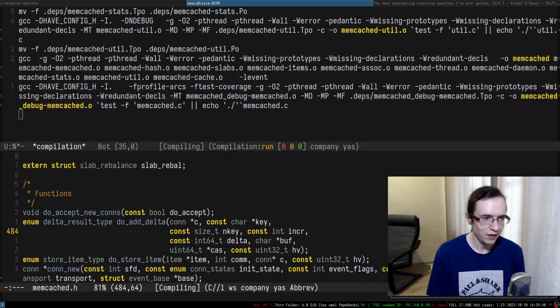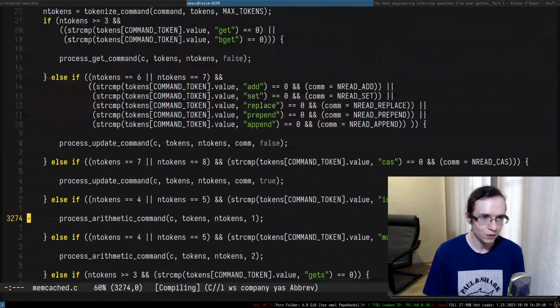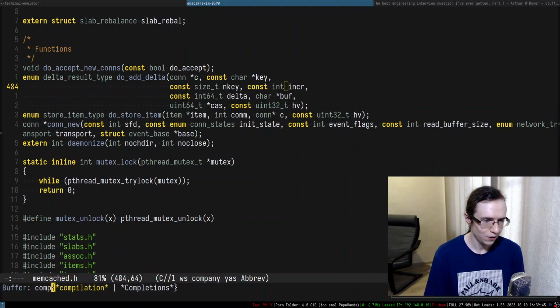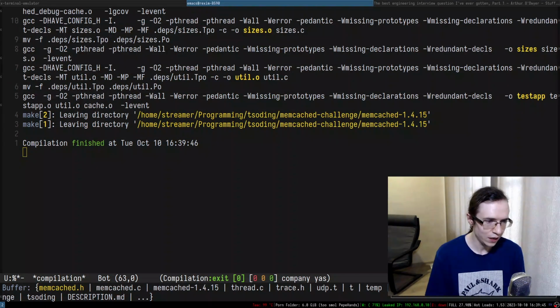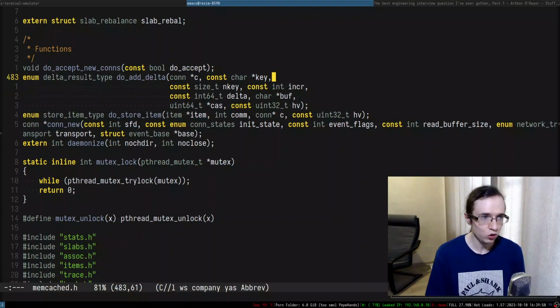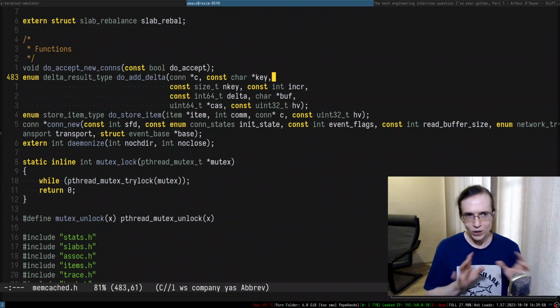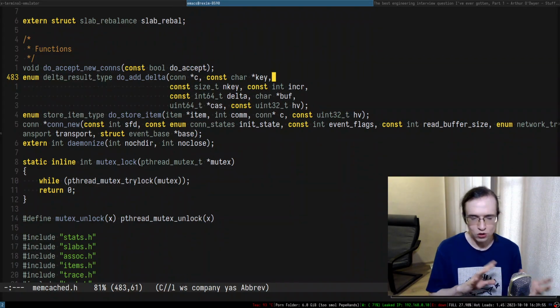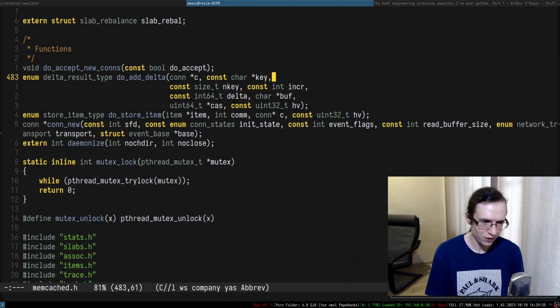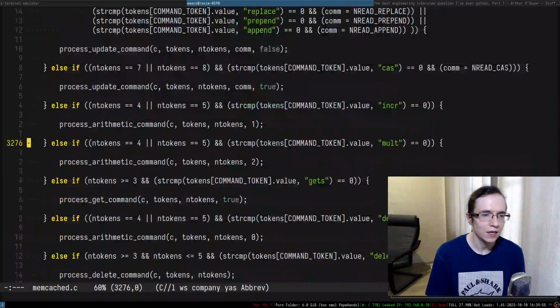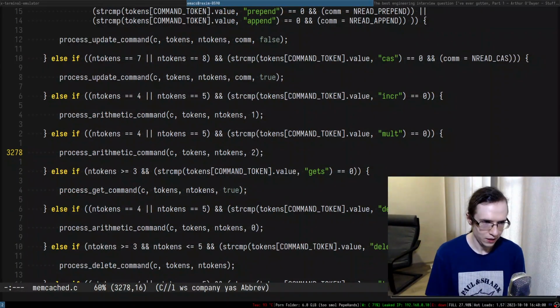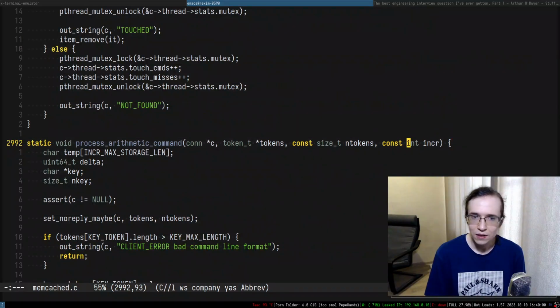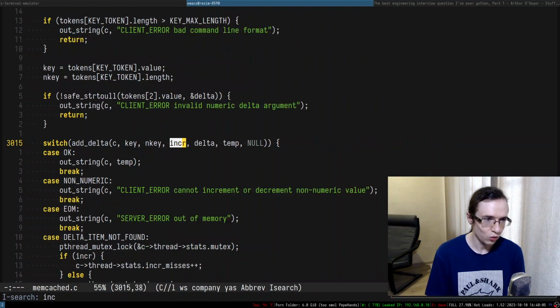And that actually reminds me that I want to go through the entire call stack one more time and make sure that nowhere in the call stack there is a conversion between integer and boolean and stuff like that, because I feel like it could be important. So in the arithmetic command, inc is an integer. Okay, so where do we pass an inc? We pass that inc.